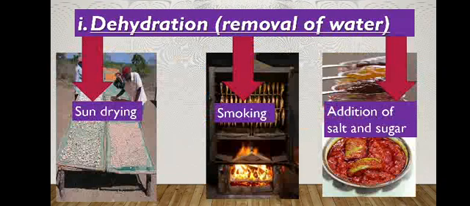All of you know what the sun drying method is. We are putting foodstuffs in the direct sunlight. By the sunlight, it evaporates the moisture content in the foodstuffs, thereby reducing the available moisture inside the food, and the favorable condition of moisture is reduced, and thereby bacteria are destroyed or they are unable to grow in the dry foodstuff. So that is the sun drying process.